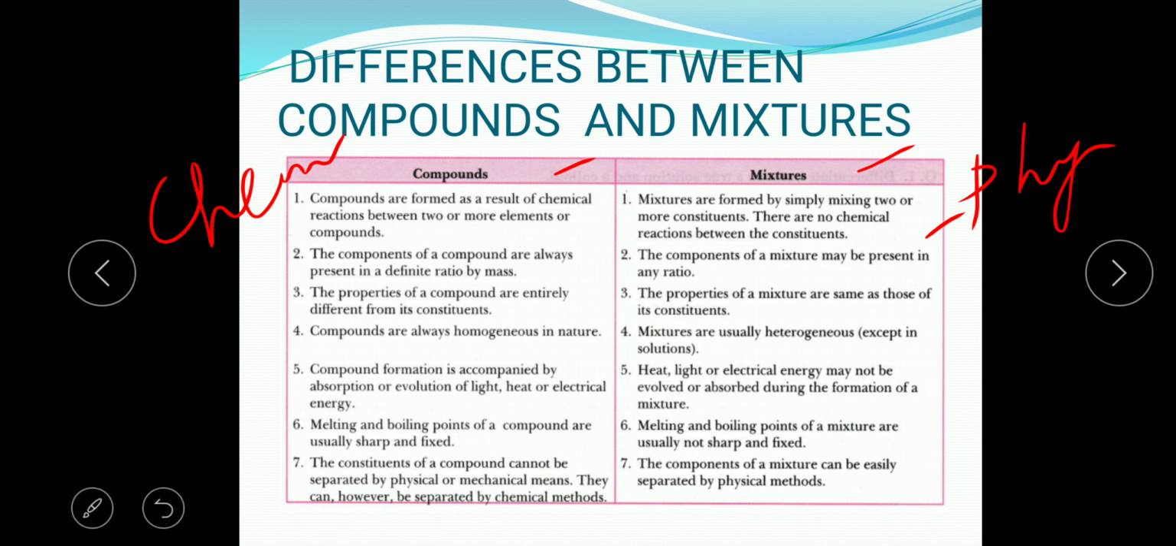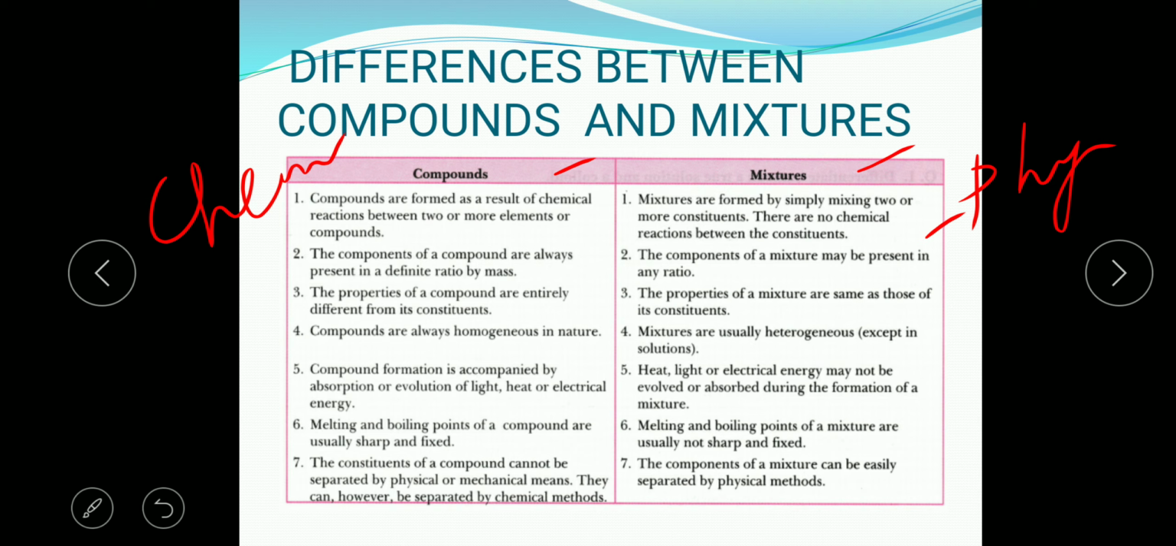Okay, the second point of difference is that the components are always present in a definite ratio by mass, whereas the components of a mixture may be in any ratio. You know it very well. Then the third difference is that the properties of a compound are entirely different from its constituents.